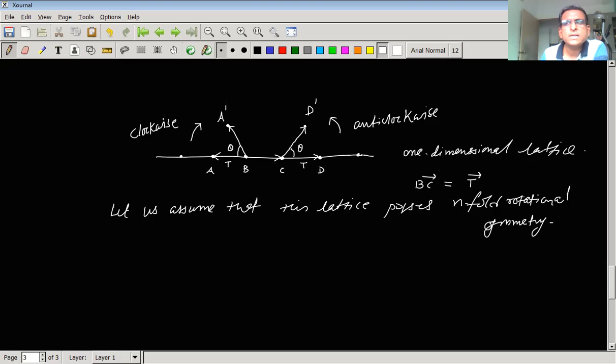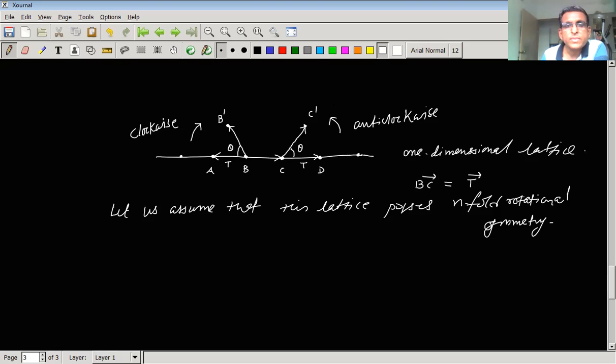Let us call them B dash and C dash. These are the positions of the tips of the vectors. When you rotate the vector BA through an angle of theta, the tip of the vector takes the position B dash. Similarly, for this vector, the tip takes a new position, and let us call this position C dash.